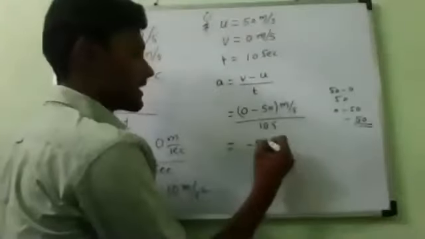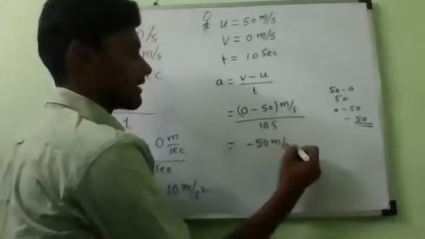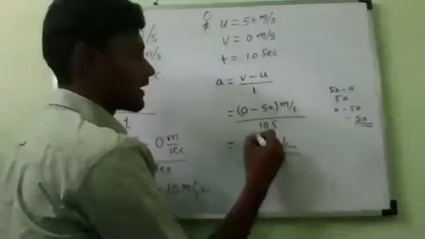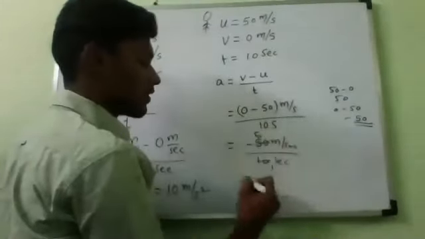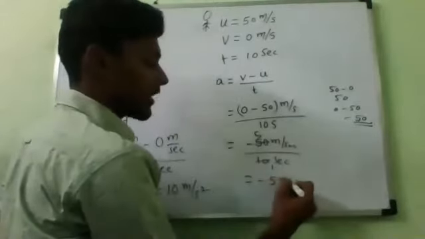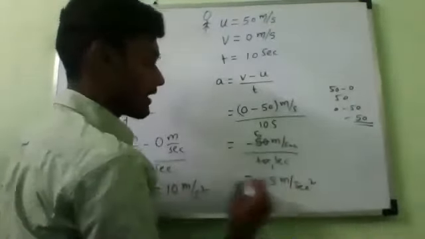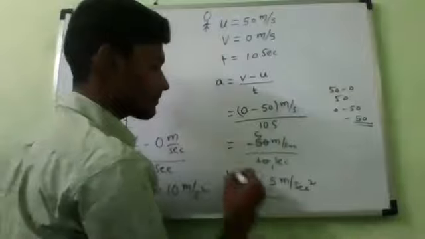So minus 50 meter per second divided by 10 seconds, which is minus 5 meter per second square. Is it yes or no? Now you observe here.